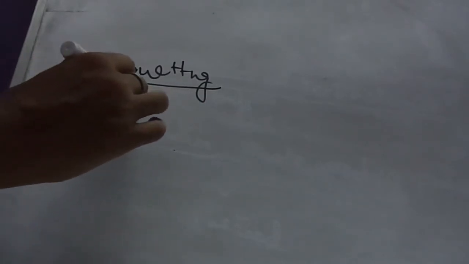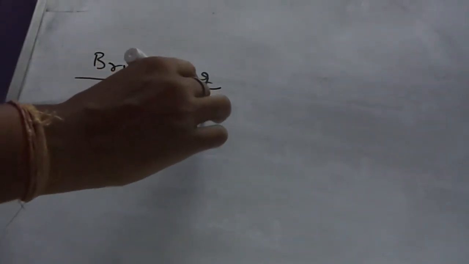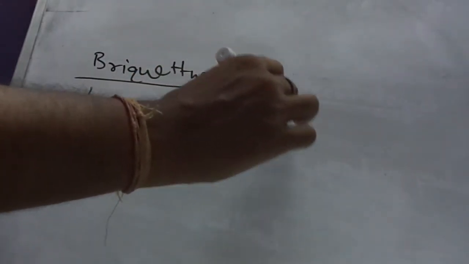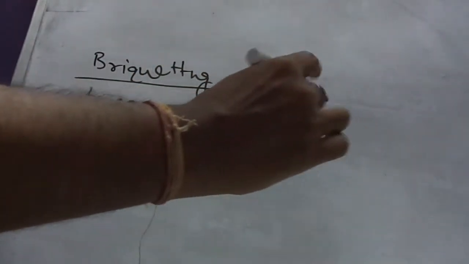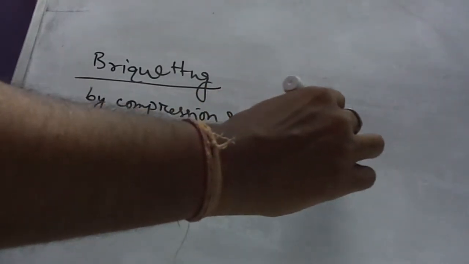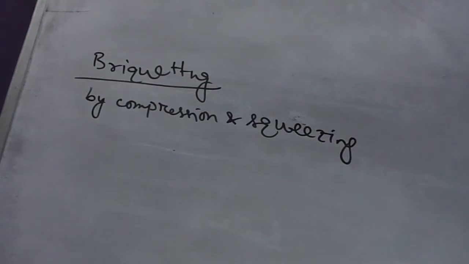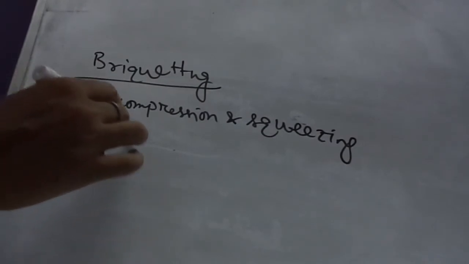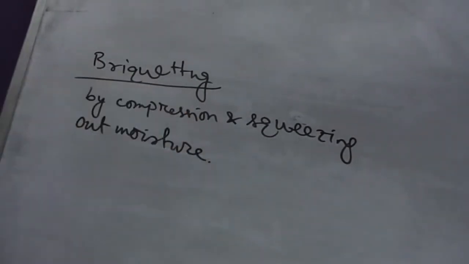Briquetting is brought about by compression and squeezing out moisture, and breaking down the elasticity of the wood and bark.